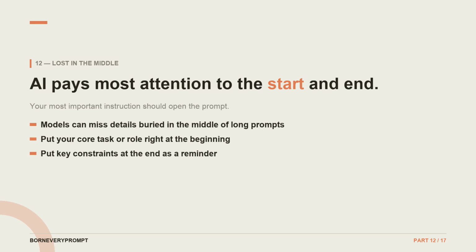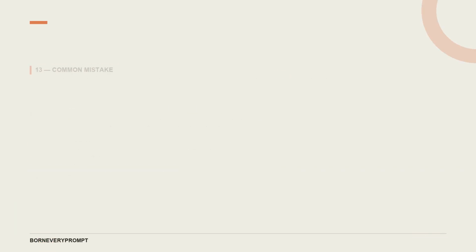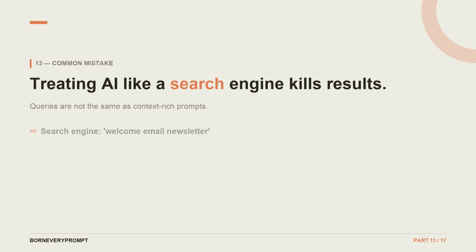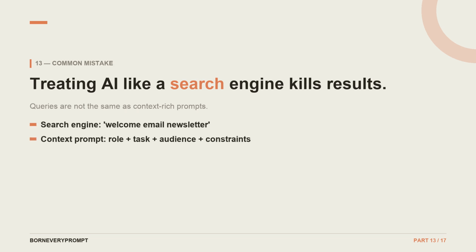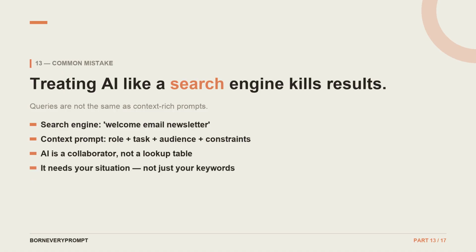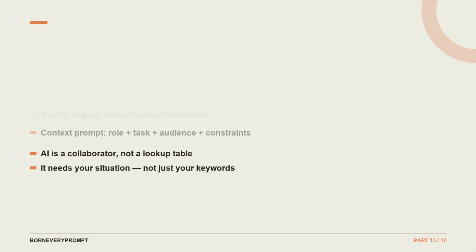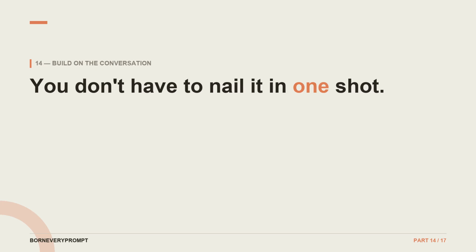The most common mistake? Typing keywords like a search engine. AI is a collaborator. It needs your situation, your goals, not just a few words to match against. You don't need a perfect prompt on the first try. Start with the basics, read the reply, then add missing context in a follow-up. The AI carries everything forward.